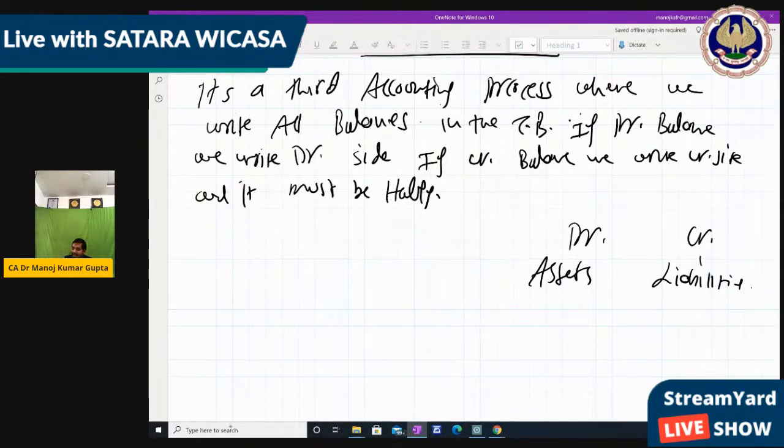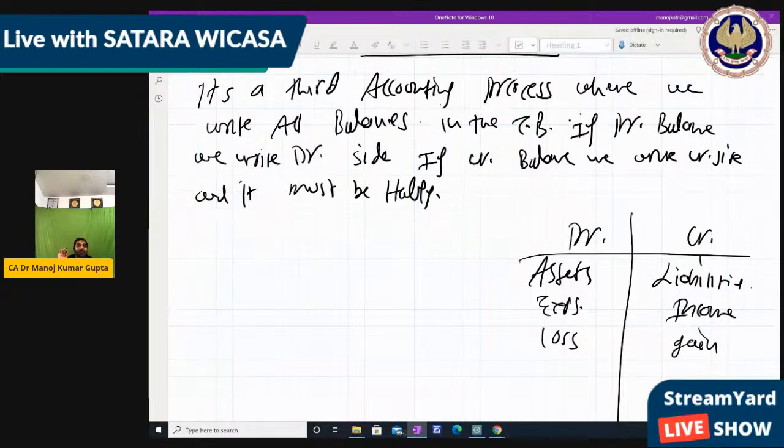In the same way, if we make an assets column, we make a liabilities column. If we make an expense column, we also make an income column. If we make a loss column, we make a gain column. So the accounting system always has two sides, debit and credit.